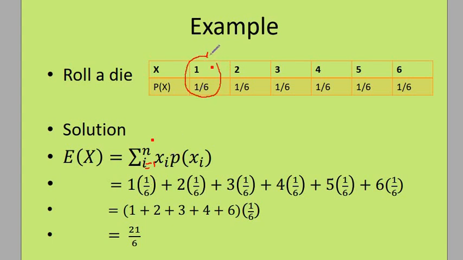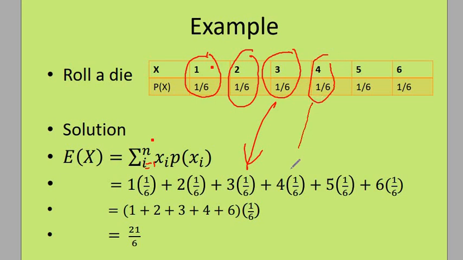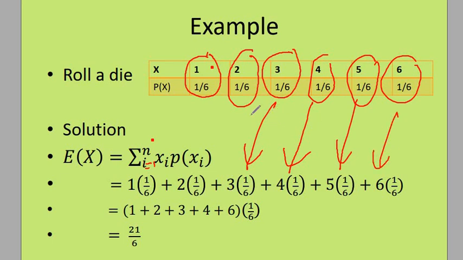So you are multiplying these two, and then you add, multiply these two, the sum, and then multiply these two, and then you sum. That's how we compute moments. So it's the random variable times the probability, and then we sum all this in the discrete setting, and if you do that, you get the mean or the expected value to be 21 over 6.